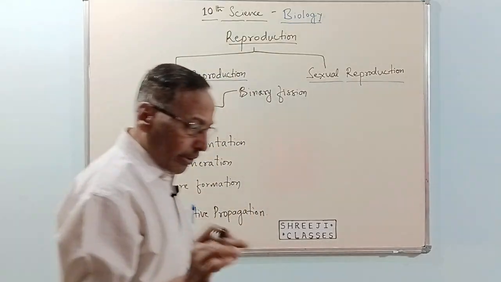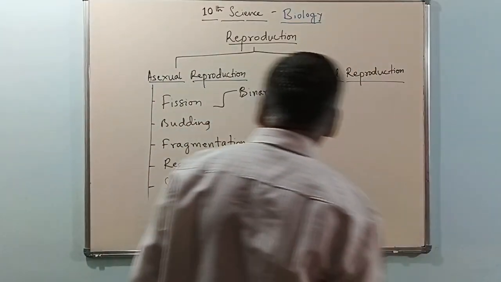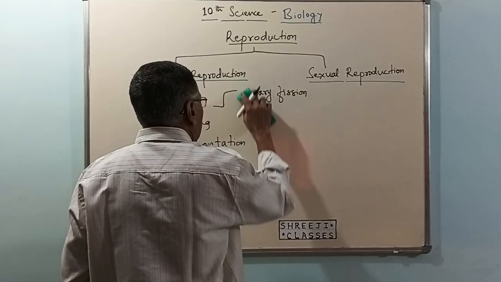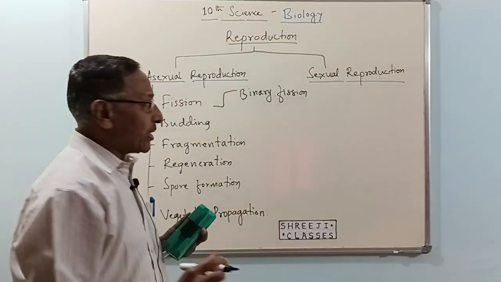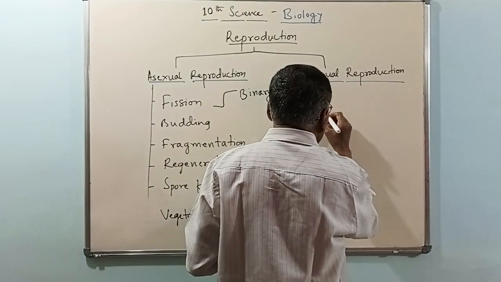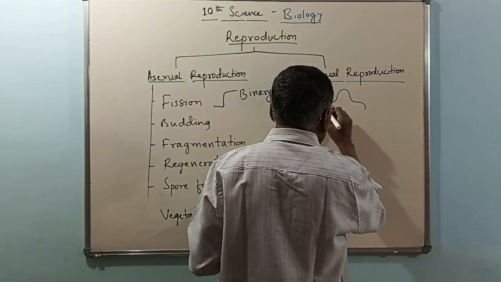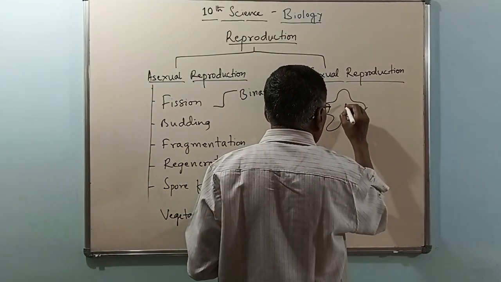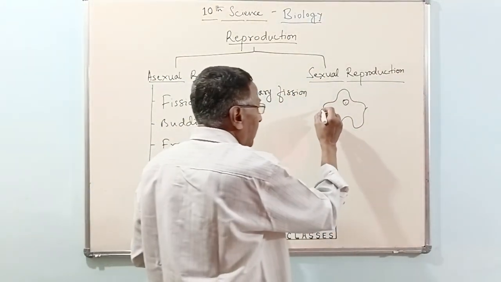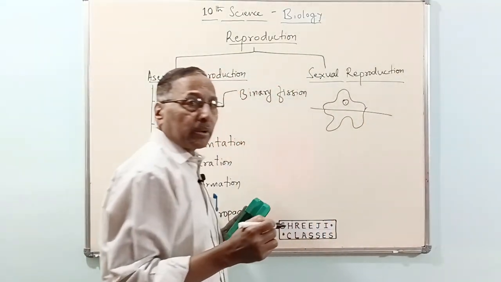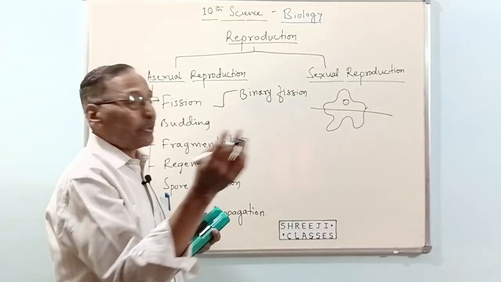If the parent organism divides into only two, not more than two, we call it binary fission. Say for example, amoeba. If it breaks into two, then we call it binary fission.